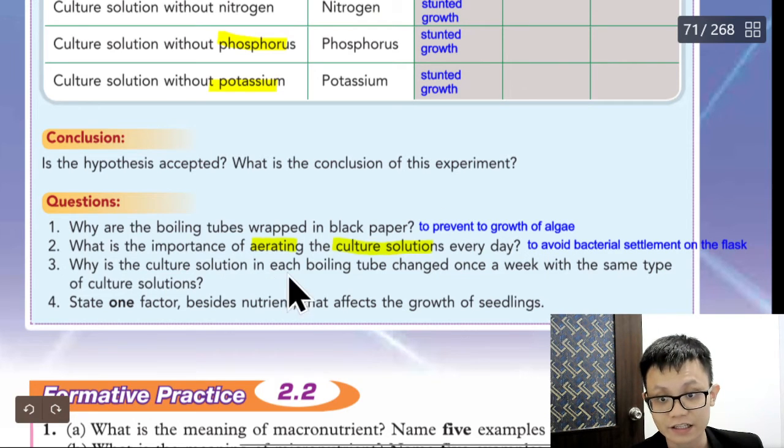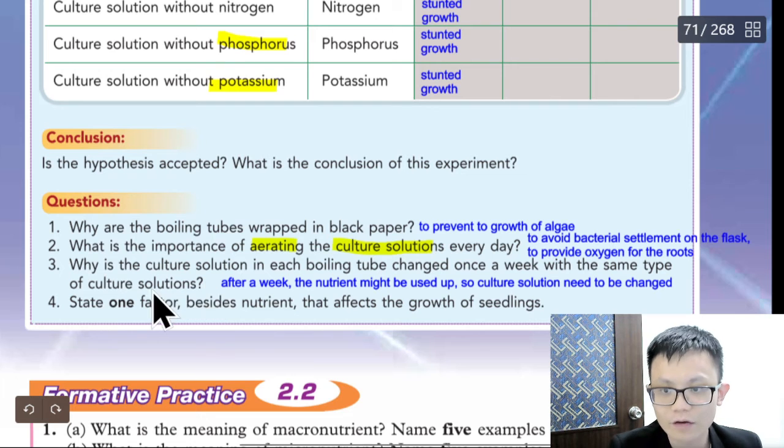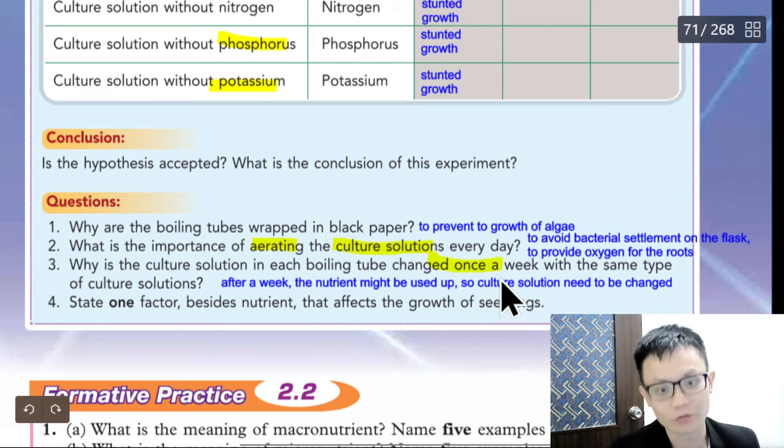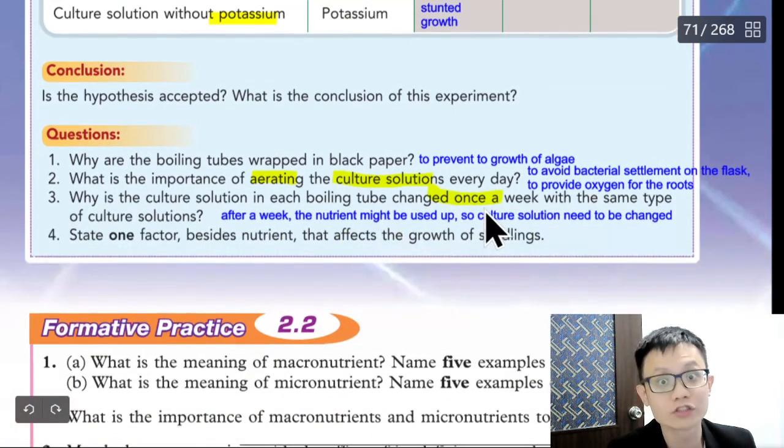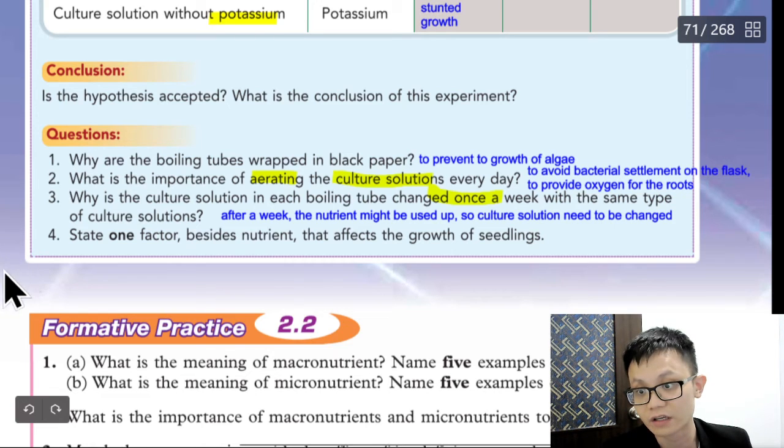Why is the culture solution in each boiling tube changed once a week with the same type of culture solution? Okay, so for this one, why we want to change it after a week? So probably after a week, the solution already being used up, right? So we want to change it so that the nutrient, the culture solution can be continuous. The nutrient can be continuous given to the plant. After a week, the nutrient might be used up, so culture nutrient need to be changed so that plant can have the continuous nutrient.